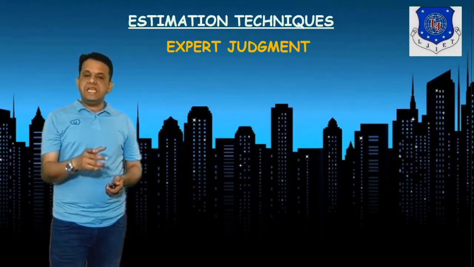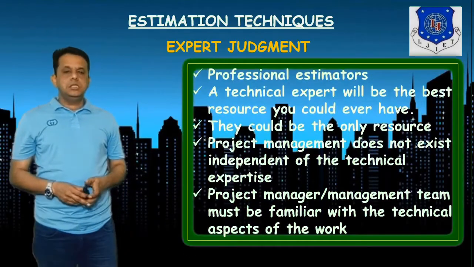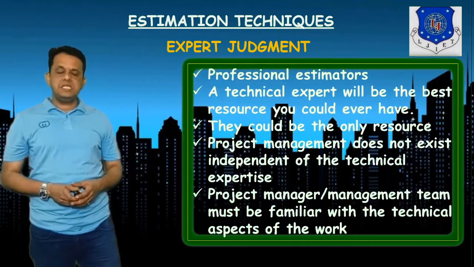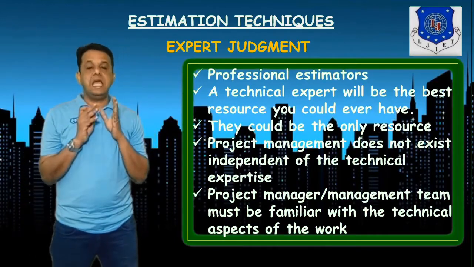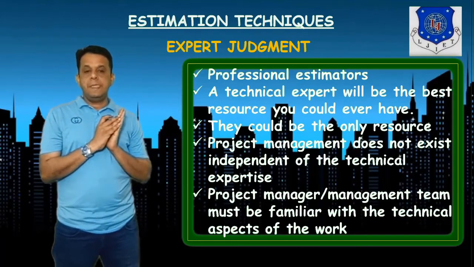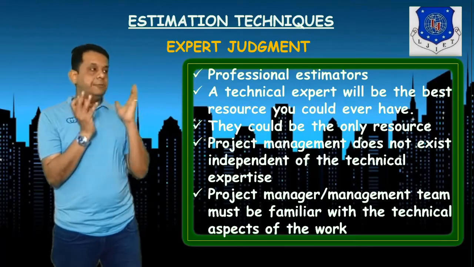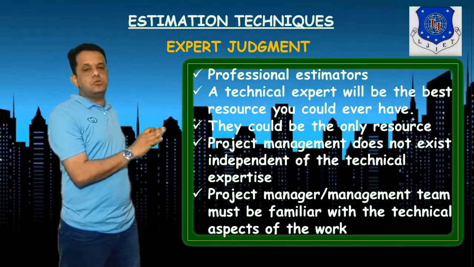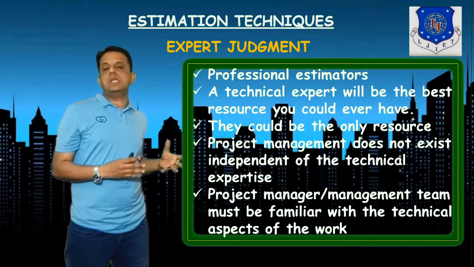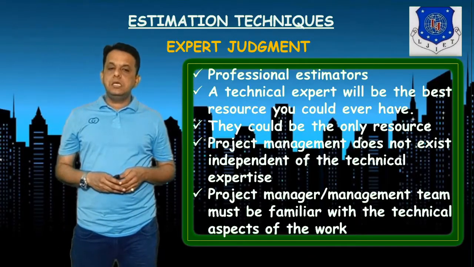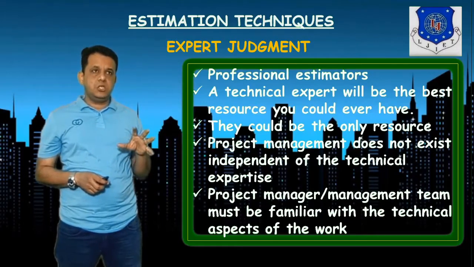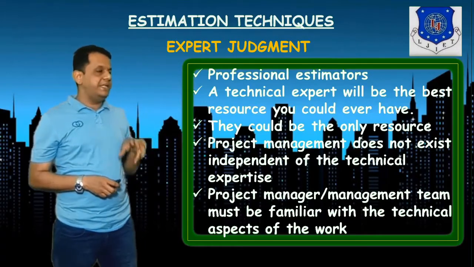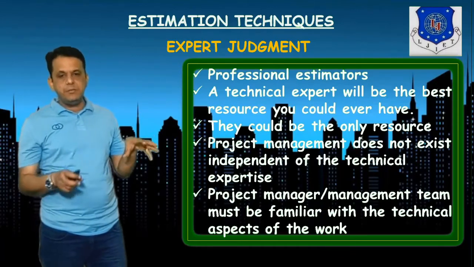So let us start with expert judgment. There are professional estimators, obviously, and most of the time they are technical experts. They apply their experience, and sometimes they have only that source to decide whether you want to start or not. In any project there is not a single or independent technical expert available; there will be many.